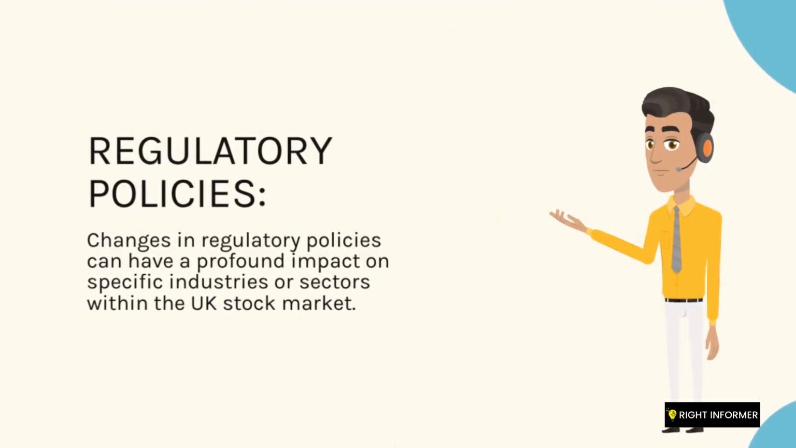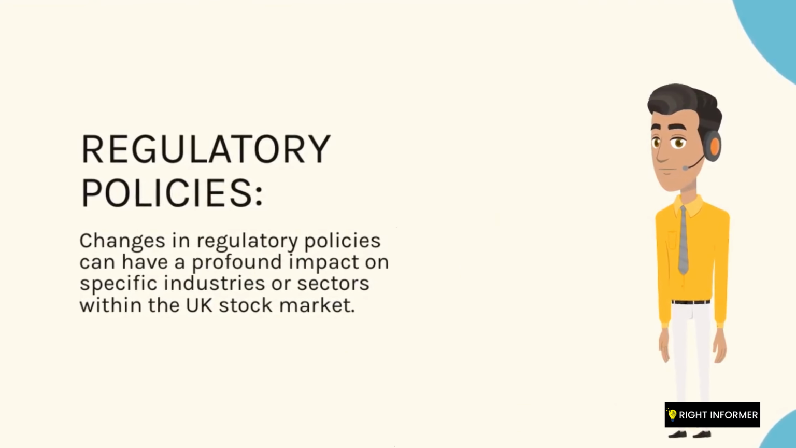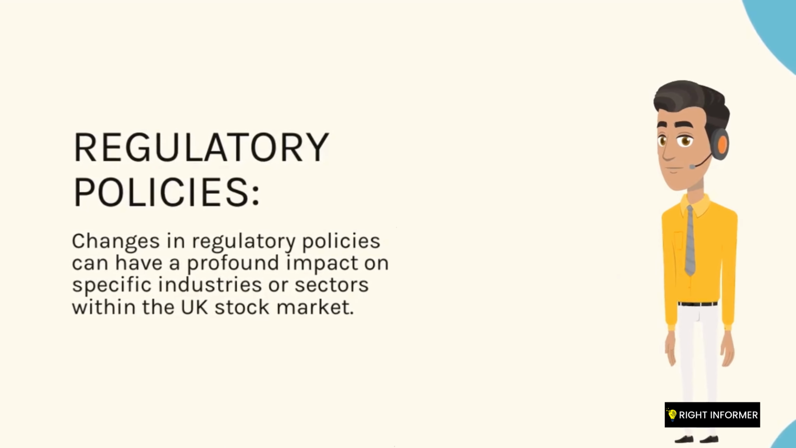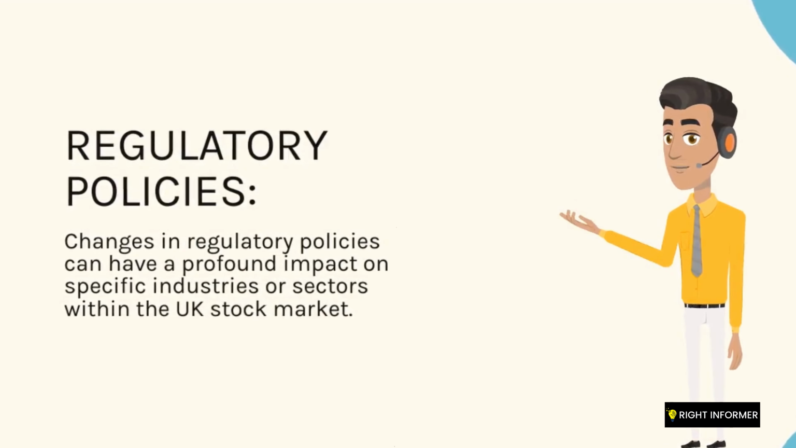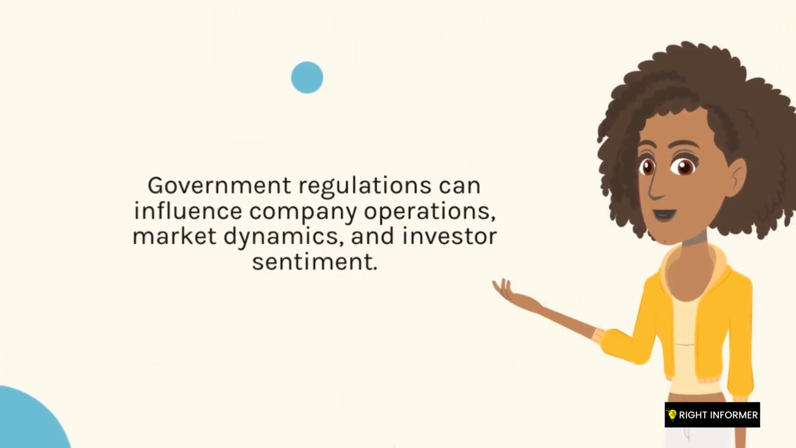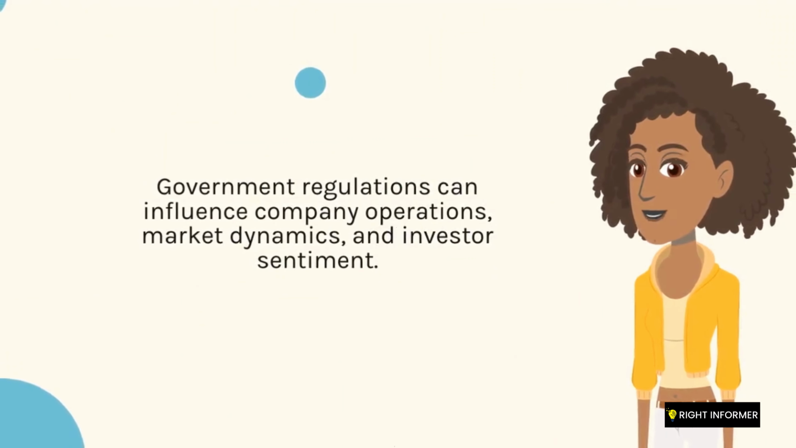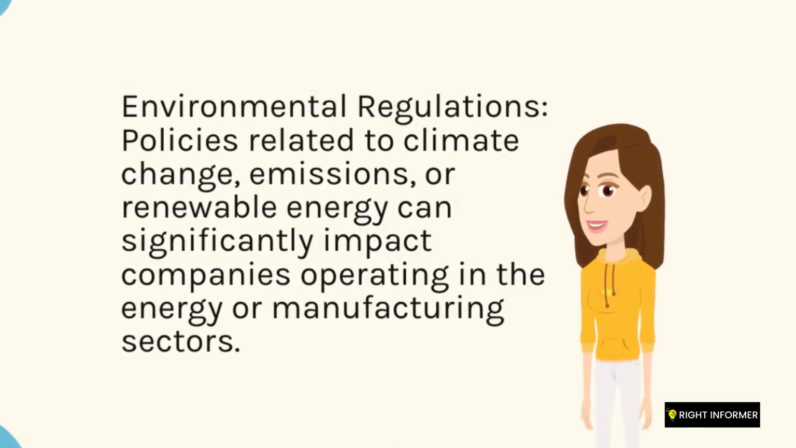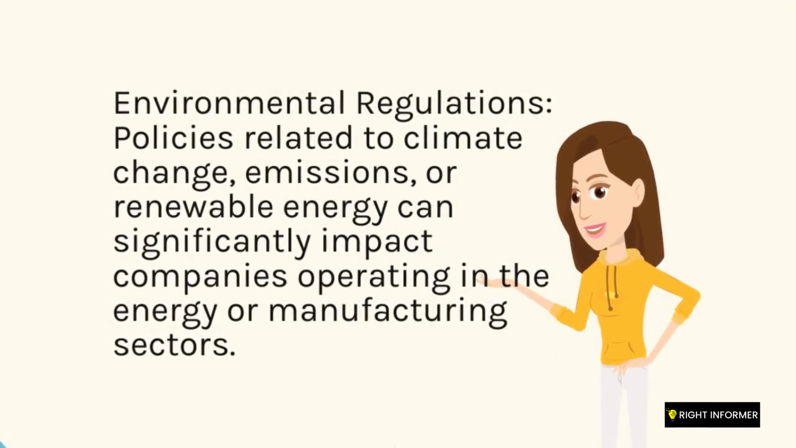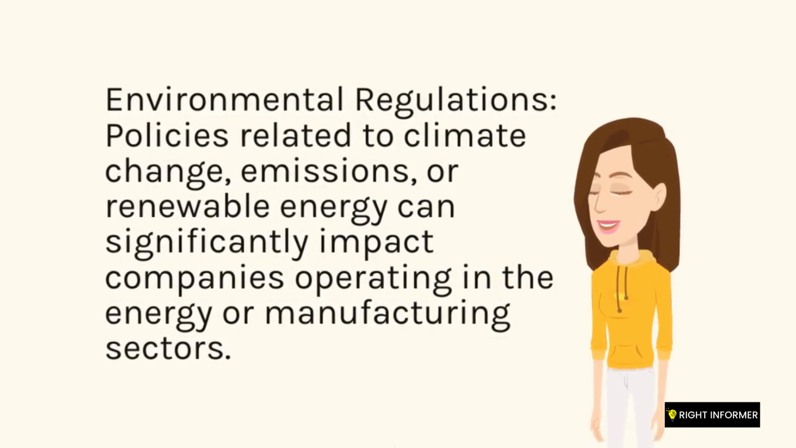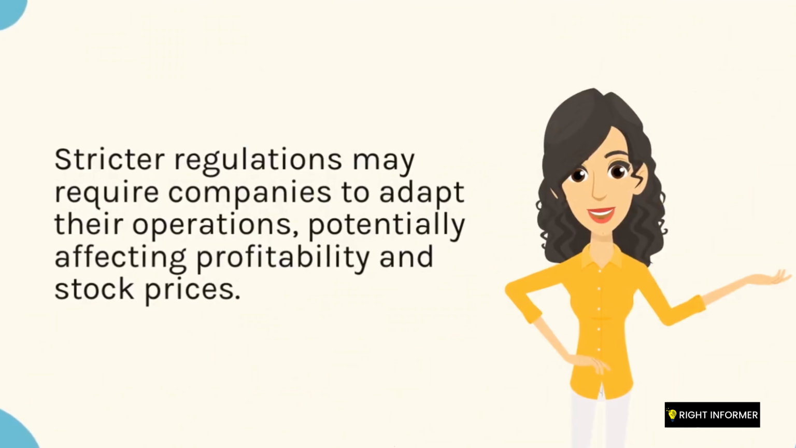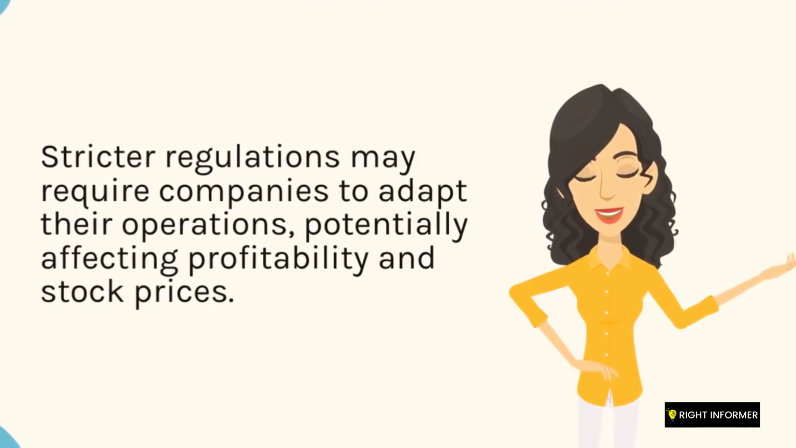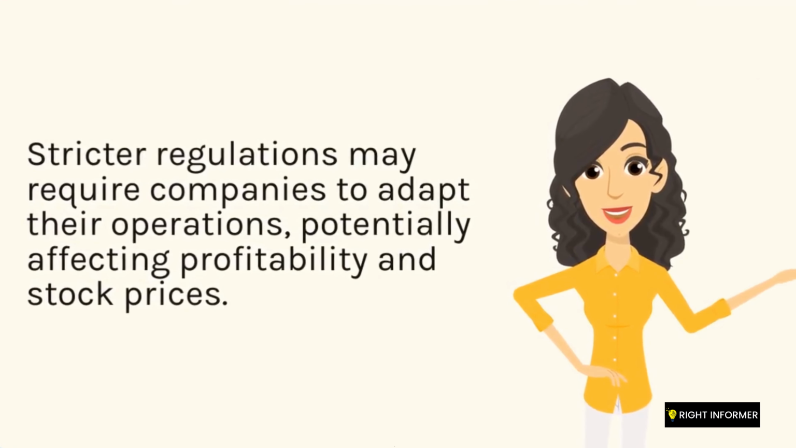Regulatory policies. Changes in regulatory policies can have a profound impact on specific industries or sectors within the UK stock market. Government regulations can influence company operations, market dynamics, and investor sentiment. Examples include environmental regulations. Policies related to climate change, emissions, or renewable energy can significantly impact companies operating in the energy or manufacturing sectors. Stricter regulations may require companies to adapt their operations, potentially affecting profitability and stock prices.